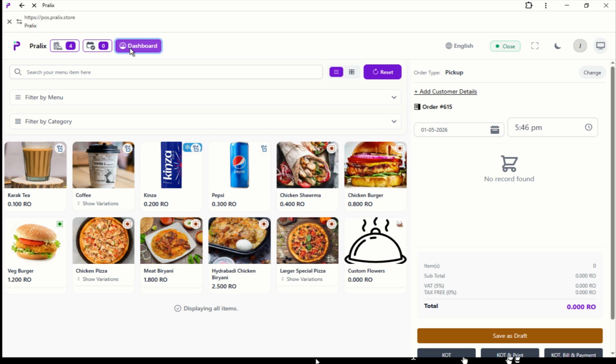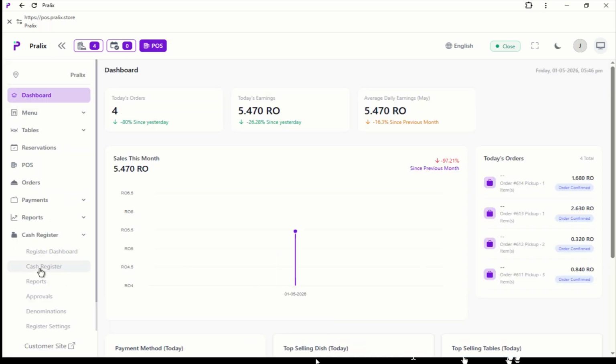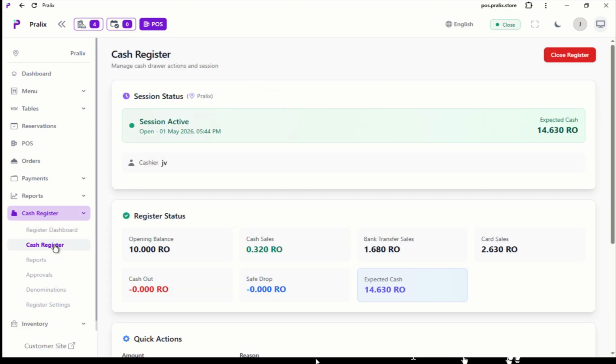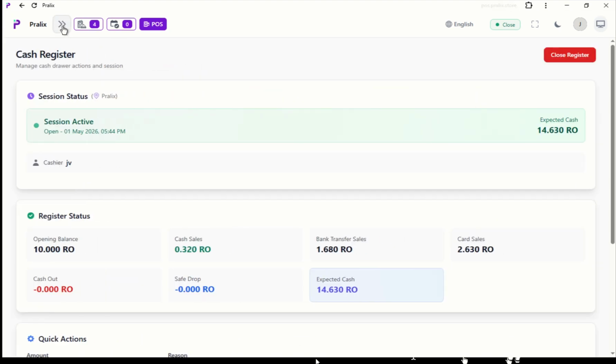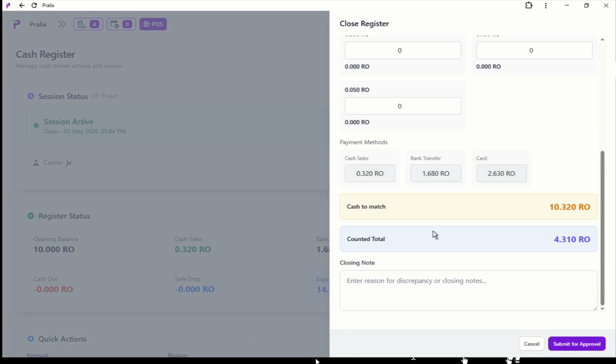Now at the end of the day we will again go back to the cash register. Before you close your restaurant, you have to verify this. Close your register, then you check here, the cash match is 10 real 320. So 320 is your sales in cash, and the 10 real we kept in the cash drawer, and the bank transfer is 1.680. Verify this also, and the card sale is 2.630 real.